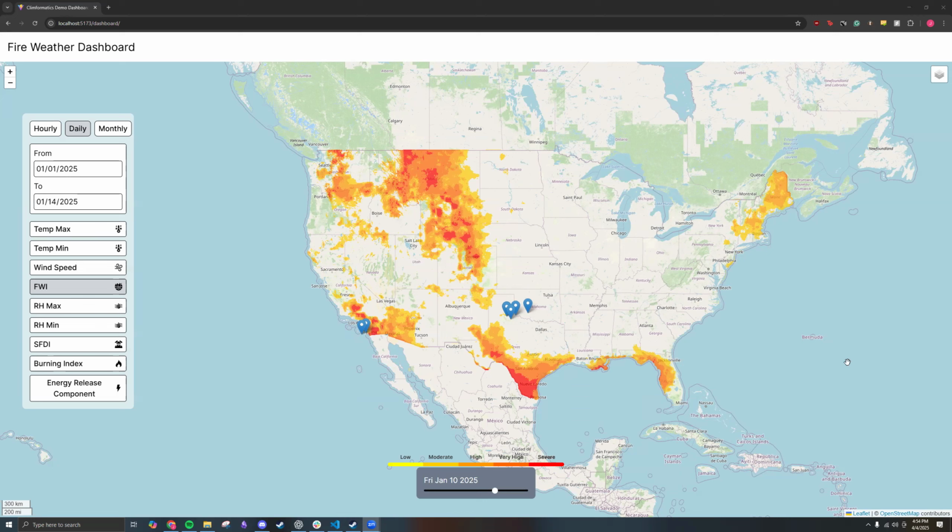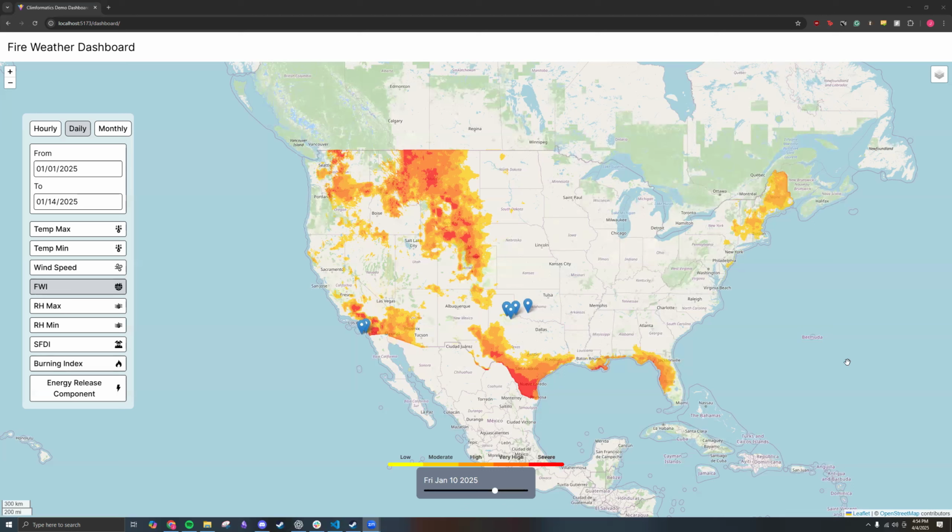So at the top, we have three buttons that allow you to adjust the timescale. Currently, we're looking at the daily timescale. Below this, we have the date range. Currently, we're looking at January 1st to January 14th, 2025. But you can change this to however big of a scale or low of a scale you want. Below this, we have our variables that we offer. Currently, we're looking at fire weather index, but we offer several variables such as temperature maximum, minimum, wind speed, relative humidity, maximum and minimum, severe fire danger index, burning index, and energy release component.